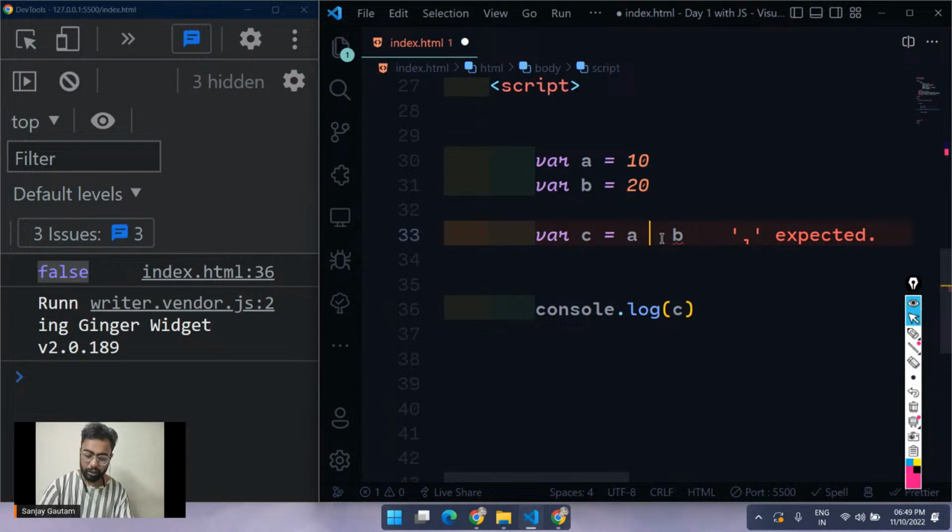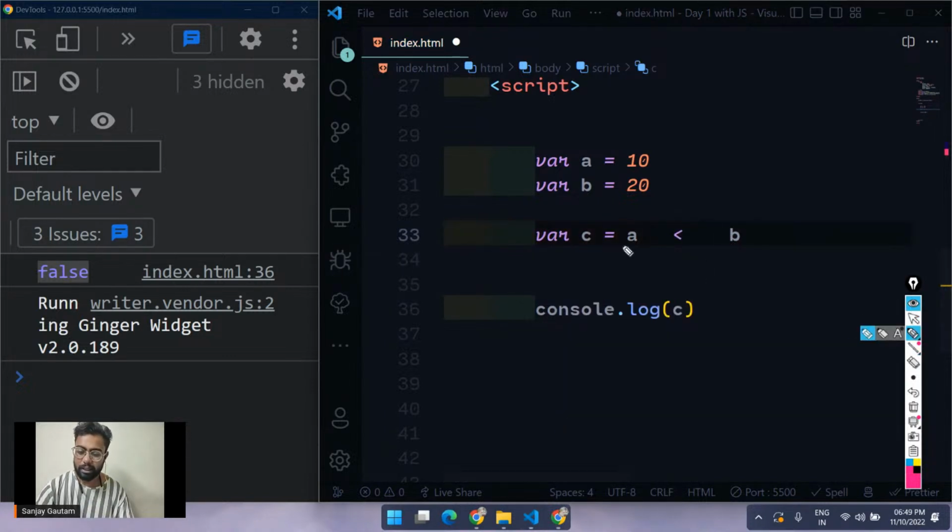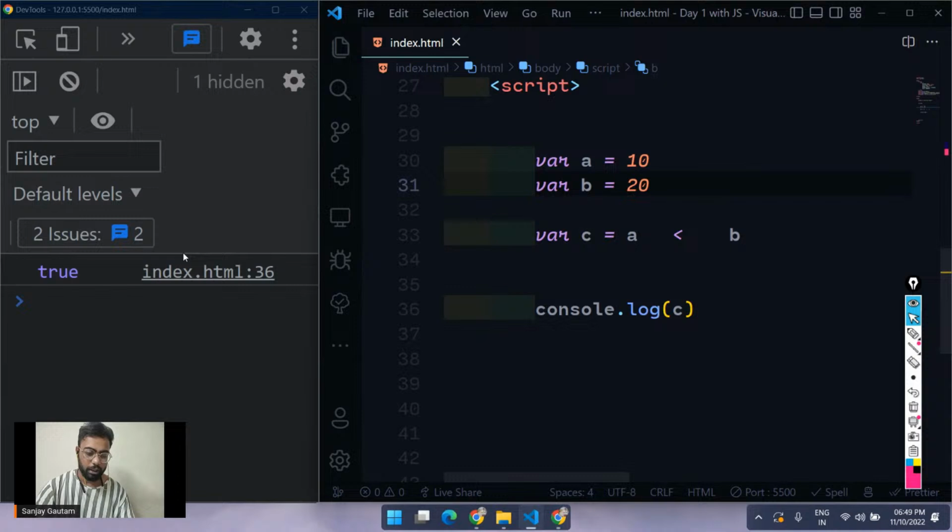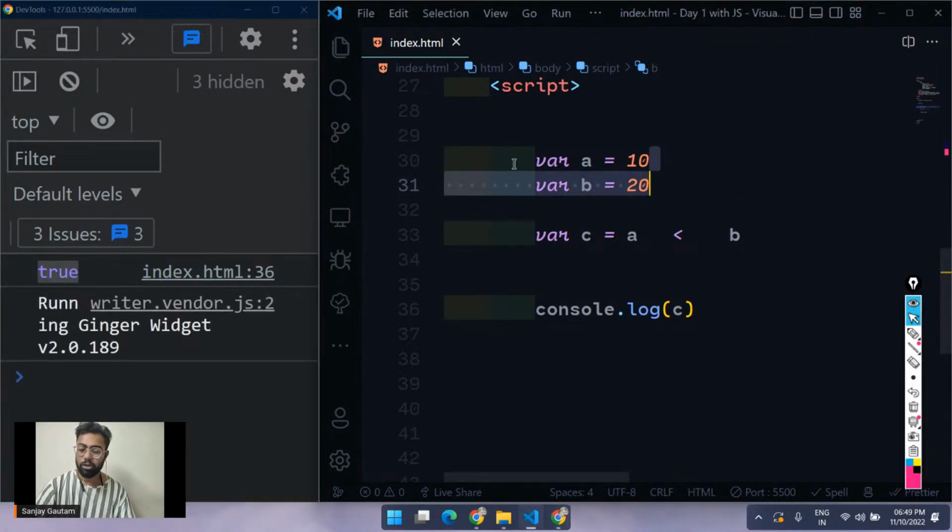So I'm just going to convert it into another comparison operator, lesser than. So we are saying a is lesser than b. A is 10 here, lesser than b, which is 20 here. Is it true? Yep, 10 is obviously lesser than 20. So now c is going to be true here. So let's see. Yep, we are getting true here. So now we know about the comparison operators. Then we have some more comparison operators.